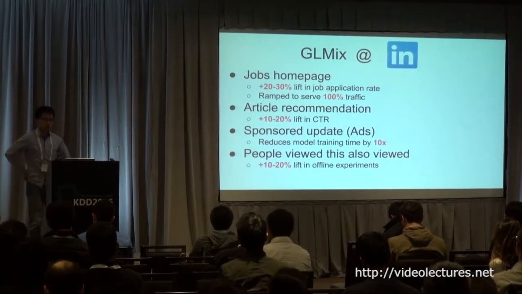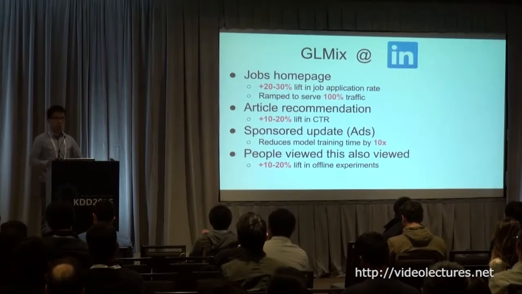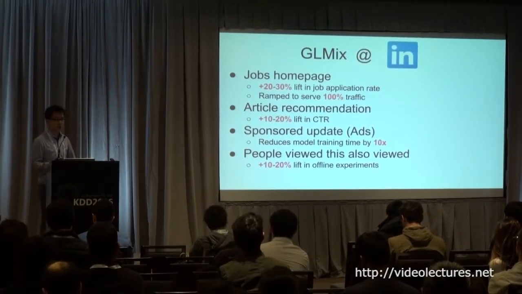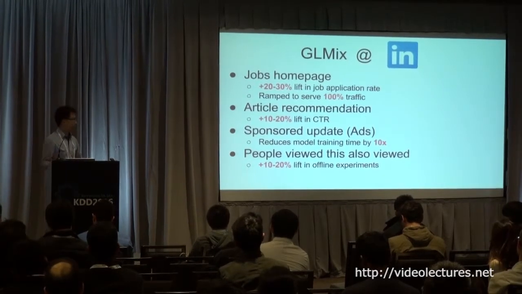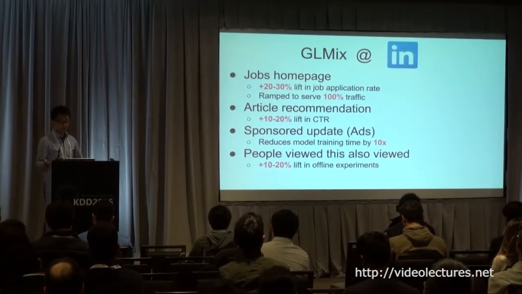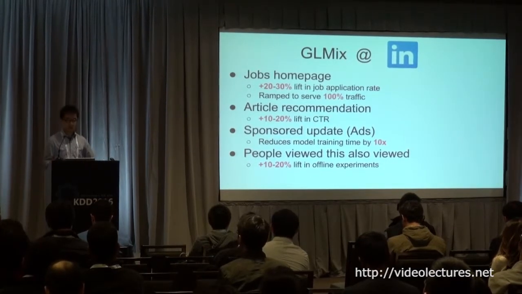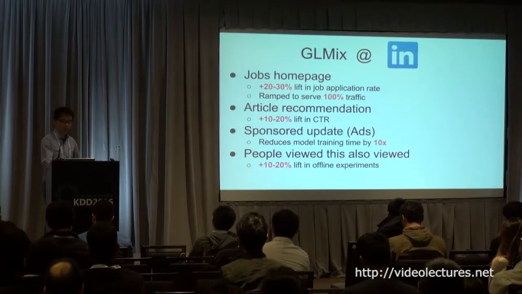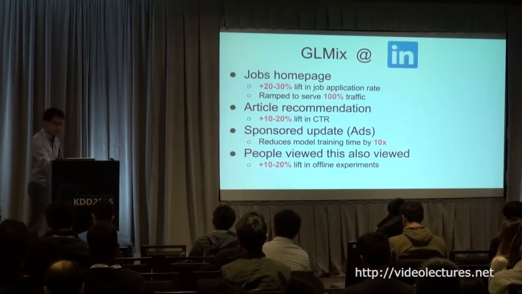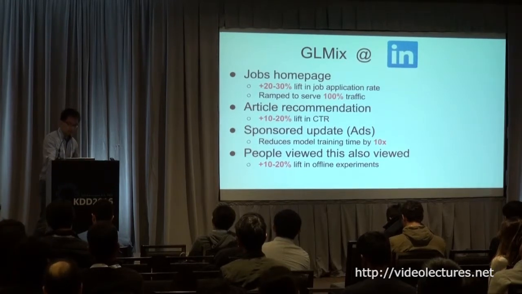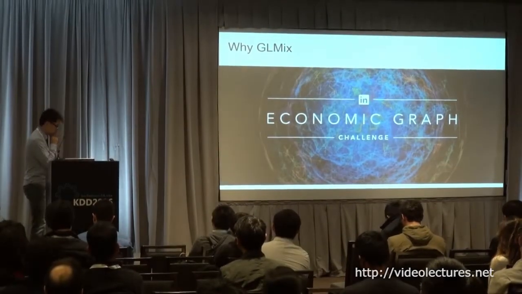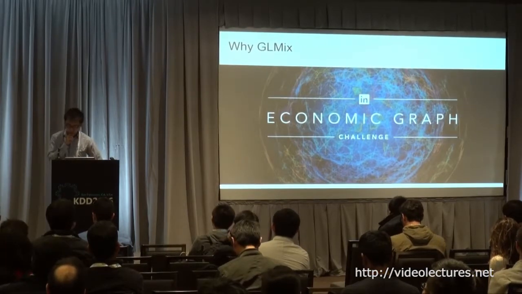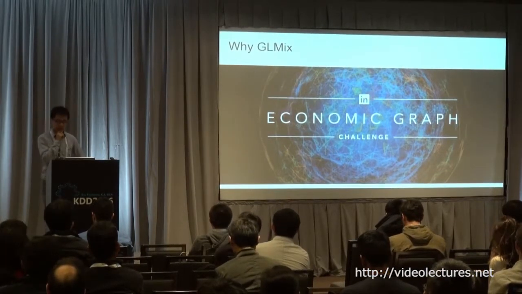And not only the jobs homepage, GLMix is also widely used in other products on LinkedIn now. A few examples include article recommendation, sponsored updates, aka ads CTR prediction, and also a module we call people who viewed this also viewed. It's basically an item-to-item recommender system. So GLMix is widely used on LinkedIn now, but let's step back a little bit. I want to present our thought process as we came up with the model GLMix.